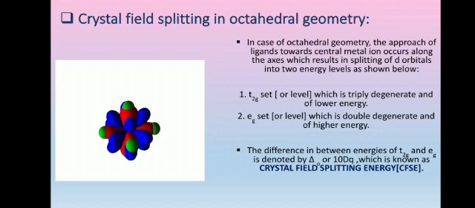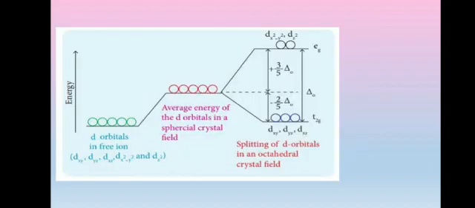Let us consider crystal field splitting more diagrammatically. On the left hand side, you can see d orbitals in a free metal ion. These are degenerate. Due to the approach of ligand, they attain a hypothetical high energy state and immediately get split into two energy levels, Eg having energy plus 0.6 delta and T2G having minus 0.4 delta. And the difference between these two energy levels is nothing but crystal field splitting energy.